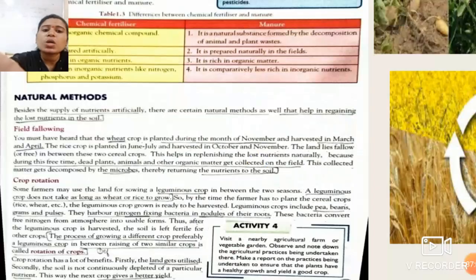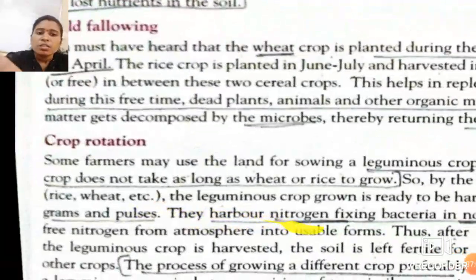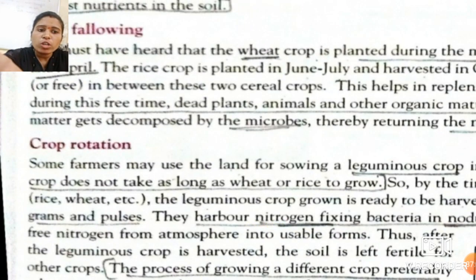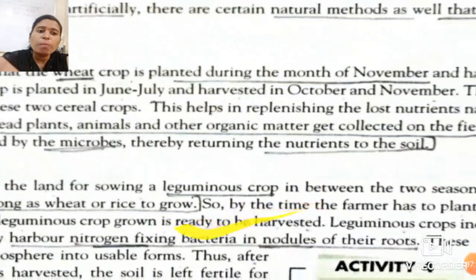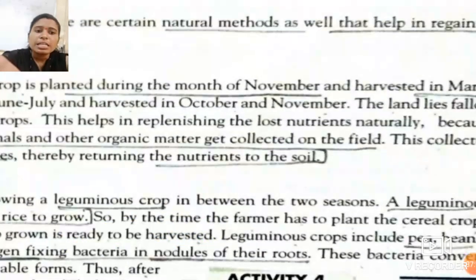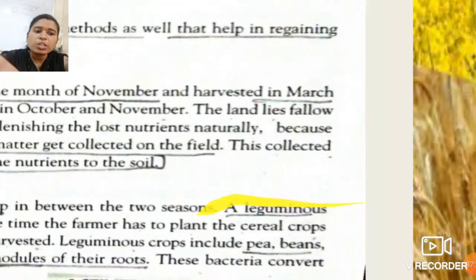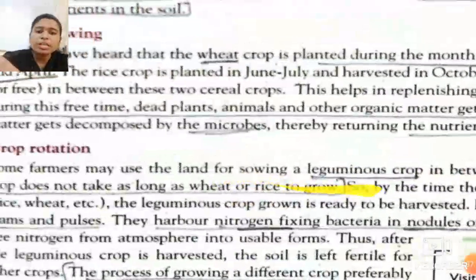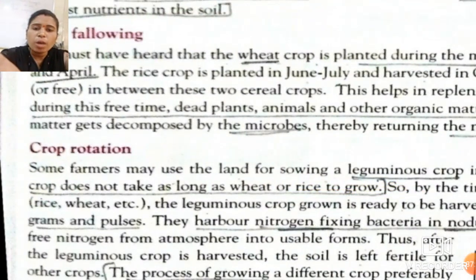The next one is crop rotation. So what is crop rotation? Some farmers use the land for sowing a leguminous crop in between these two seasons. See students, what are the leguminous crops? The examples of leguminous crops are groundnut, pea.